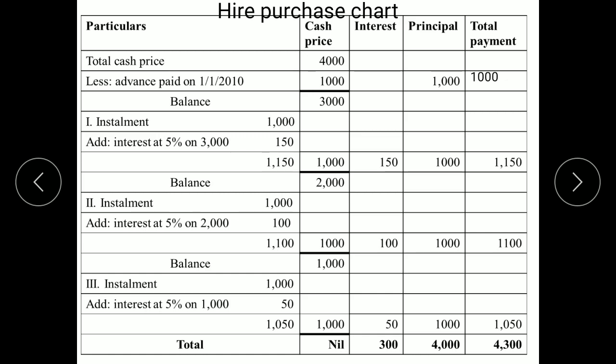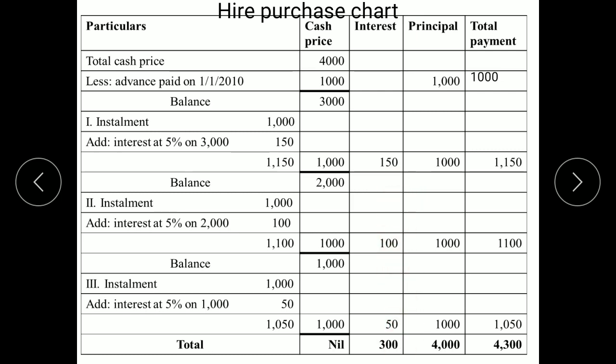In the last year, third installment is paid, rupees 1000. Here also we have to add the interest at 5% on 1000. Comes to 50, total 1050. So cash price paid is amount of installment 1000, interest we have calculated 50, and the principal amount 1000. Total 1050. So now the cash price balance remaining is nil, means the entire cash price of asset has been paid.